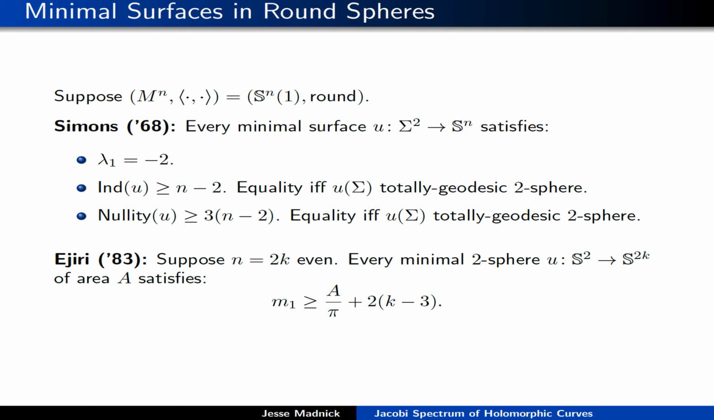Okay, so an interesting result was proved in this direction by Agiri in the 80s, who considered the case of even-dimensional spheres, so let's say n is 2k, and the case where the surface, sigma, has genus 0. So this is the setting of minimal 2-spheres in even-dimensional spheres, and Agiri proved this lower bound for m1. He showed that m1 is at least the area over pi plus 2 times k minus 3. It turns out that Agiri's proof, this is the way that he stated it, but when you analyze it, actually yields a little more information than just this. That point is going to be important to us later, so we're going to revisit this, and this is one of the motivating facts for this talk.